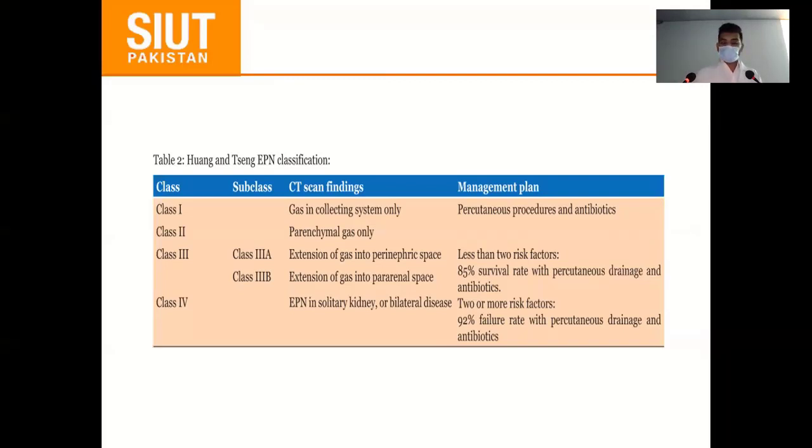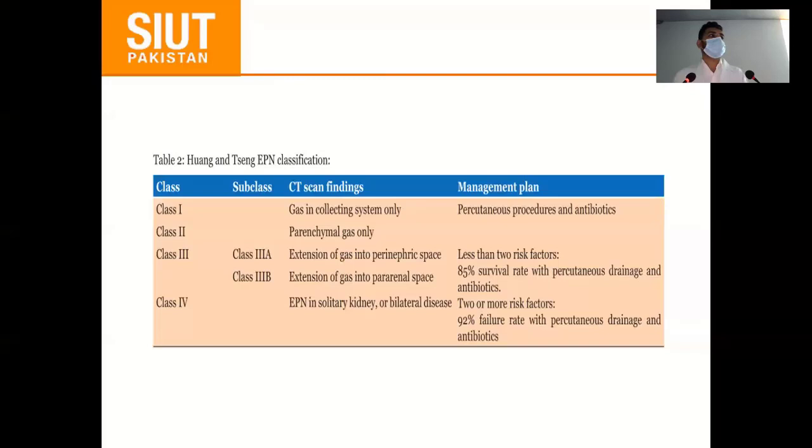Right. Thank you. I have seen in the OPD many stable patients with pyelonephritis in this classification, where the classification just mentions gas in the collecting system only, not the amount of gas. I have seen many patients of emphysematous pyelonephritis walking into the OPD with gas in the pelvicalyceal system and a normal TLC count, no temperature, no sign of sepsis, normal glycemic control. Which class does it fall into?